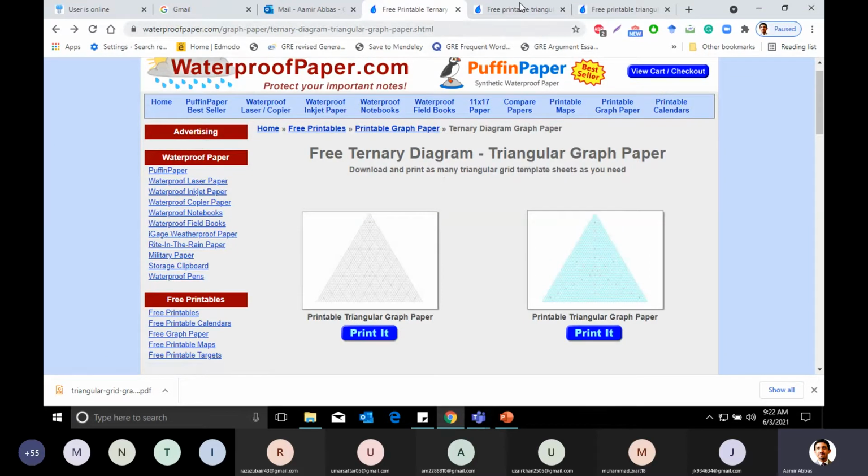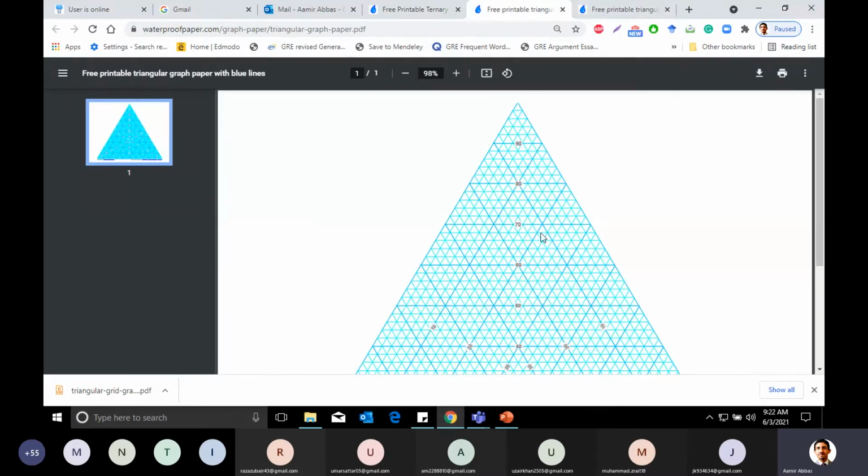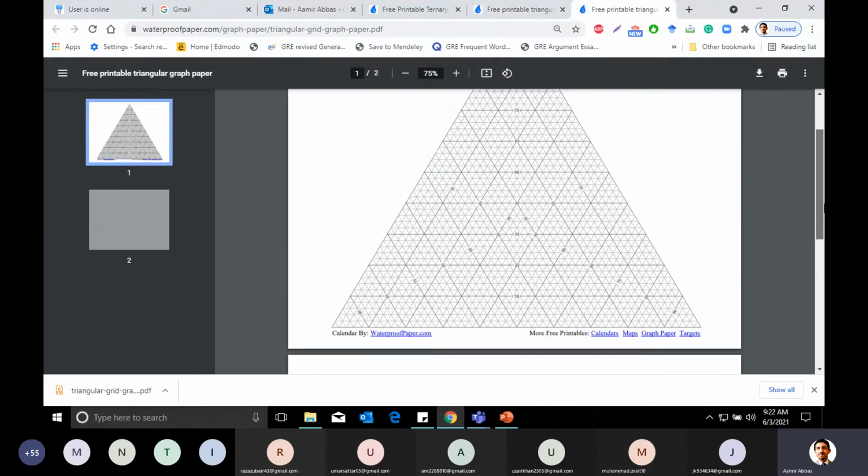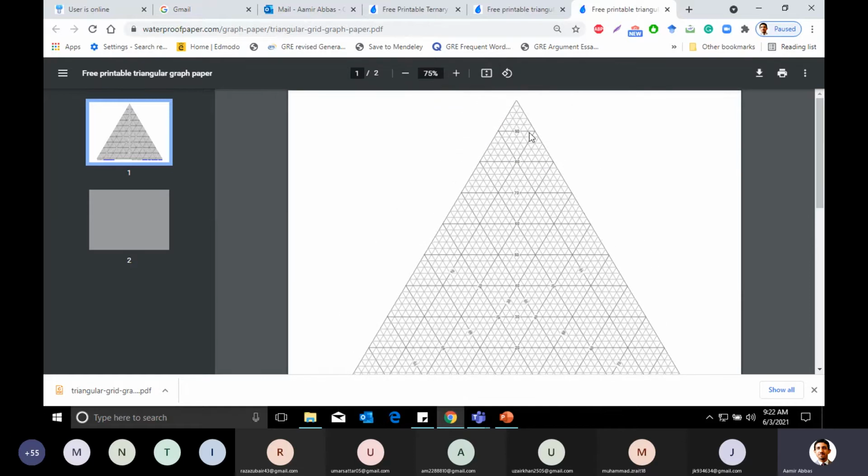I put that link here and opened it; two diagrams in different colors are available. As I was telling you, one component will be 100% at the top and then keep reducing. For your ease, the numbers are already put here. But if you get a graph paper in which the lines are drawn but without numbers, you can put them in, because now you know how to allocate the numbers to these lines.